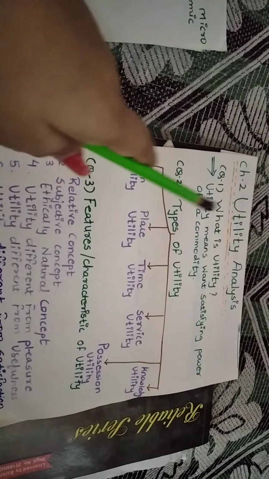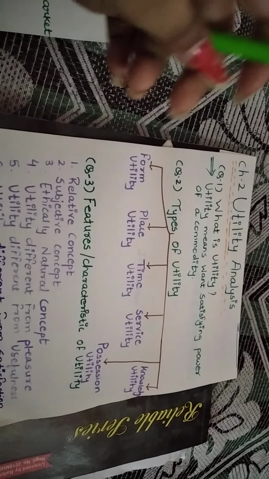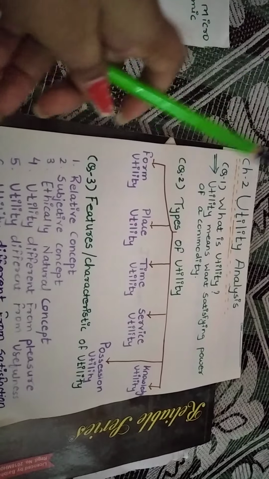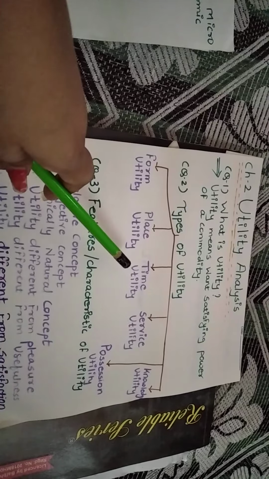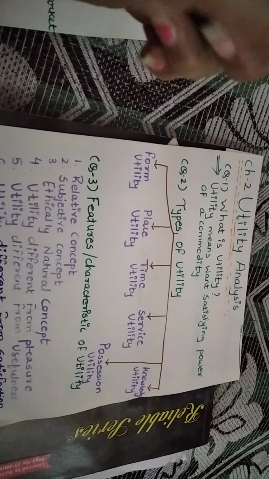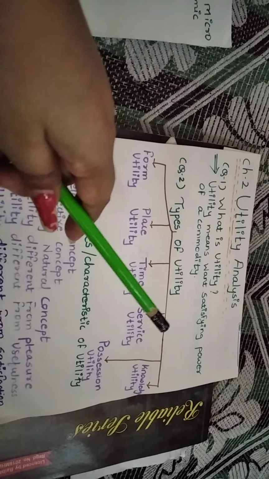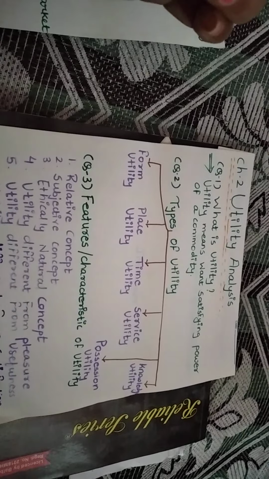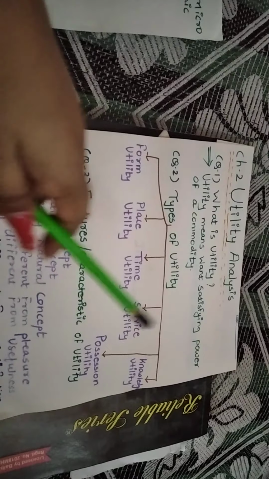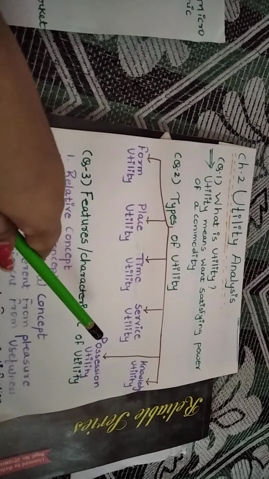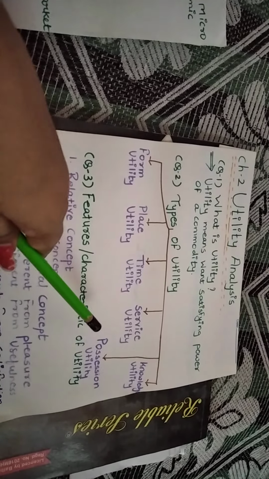The same product will give different utility at different places. For example, woolen cloth in Kashmir will give greater utility as compared to Mumbai, because Kashmir's temperature is low as compared to Mumbai. The same product will give different utility at different times, which is called time utility. For example, ice cream will give greater utility in summer as compared to winter. Service utility is delivered by professionals like a doctor, teacher, lawyer, chartered accountant to the client, to the student. Possession utility: if you go to the shopkeeper, he not only transfers the possession of the pen but also the ownership of the pen to you, that is called possession utility.